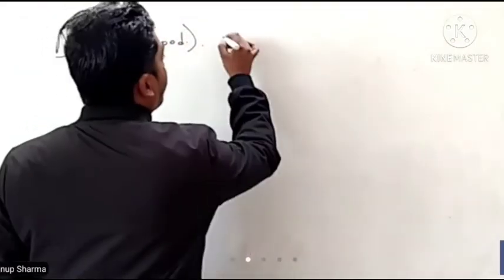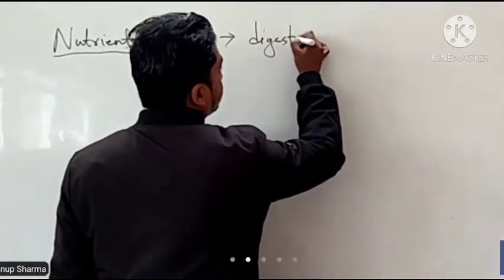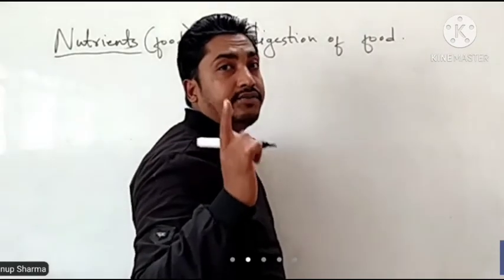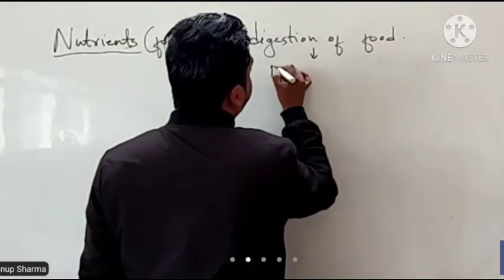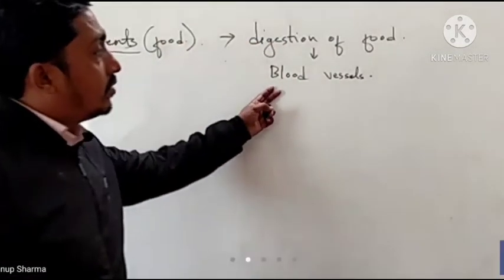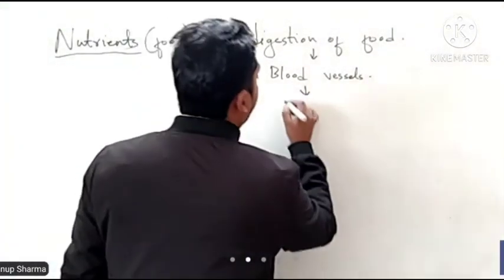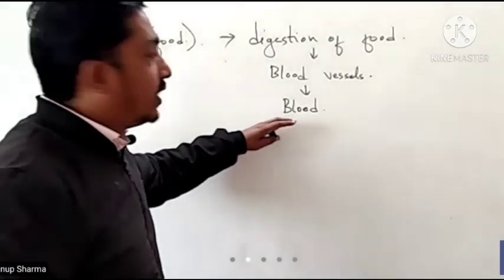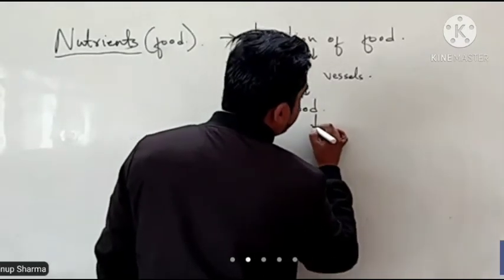That means when we consume food, after digestion, it is absorbed by blood vessels, and after it is absorbed by blood vessels, it sends it to the blood, where the nutrients present in the blood are oxidized.